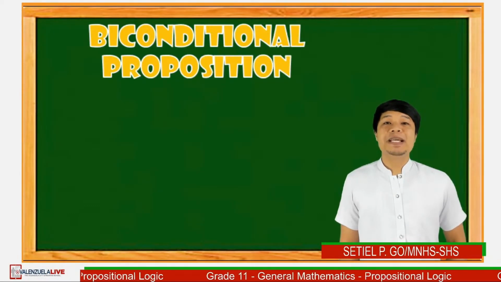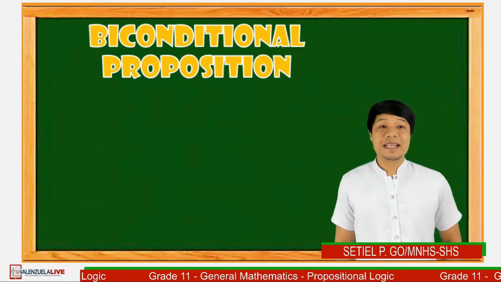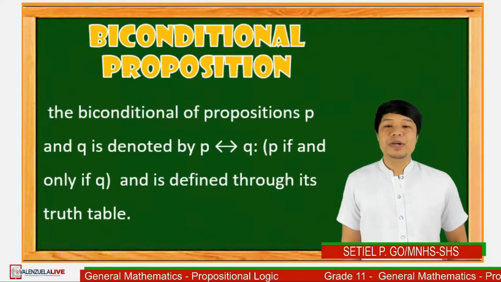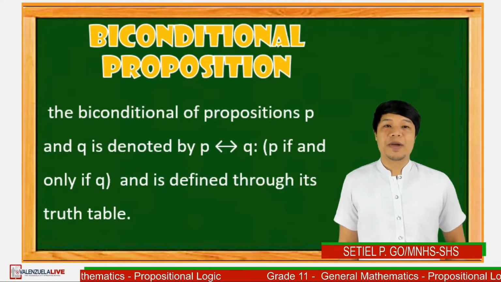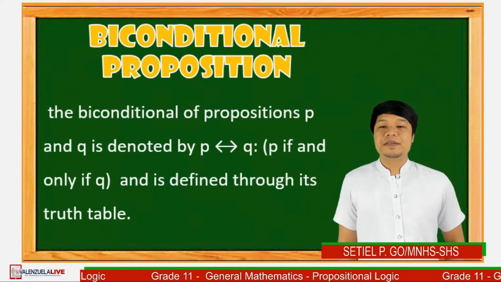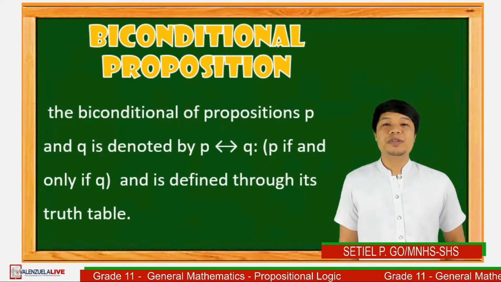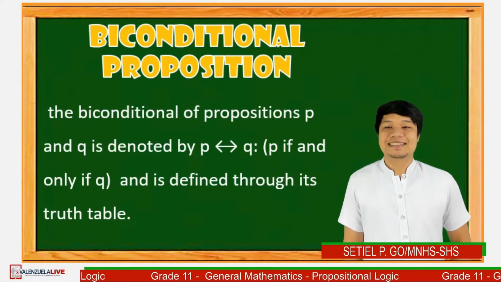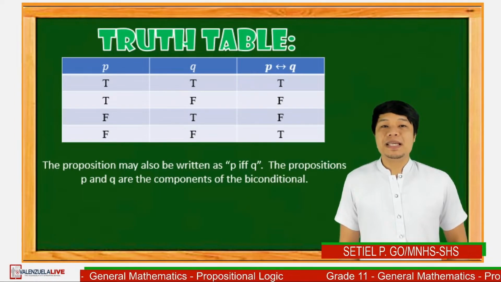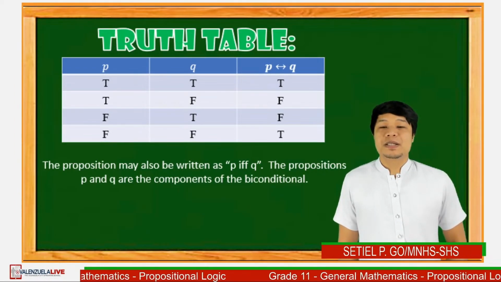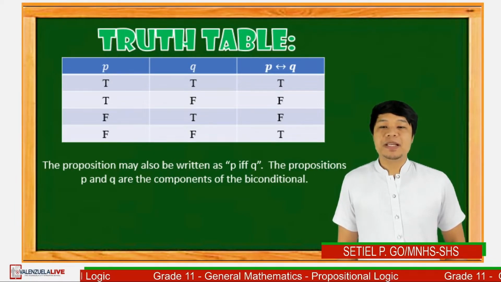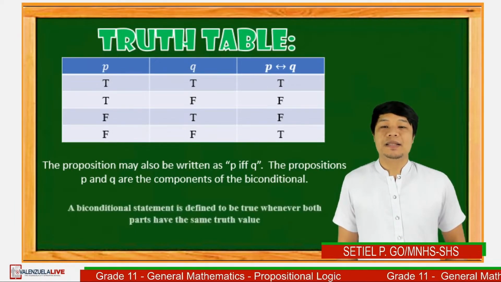Let's proceed to biconditional proposition. Can you still follow? Okay, the biconditional of the propositions P and Q is denoted by a symbol with two arrowheads, or P if and only if Q, and it is defined through its truth table. Let's have the truth table. The proposition may be written as P if and only if Q, or P IFF Q. The propositions P and Q are the components of the biconditional.